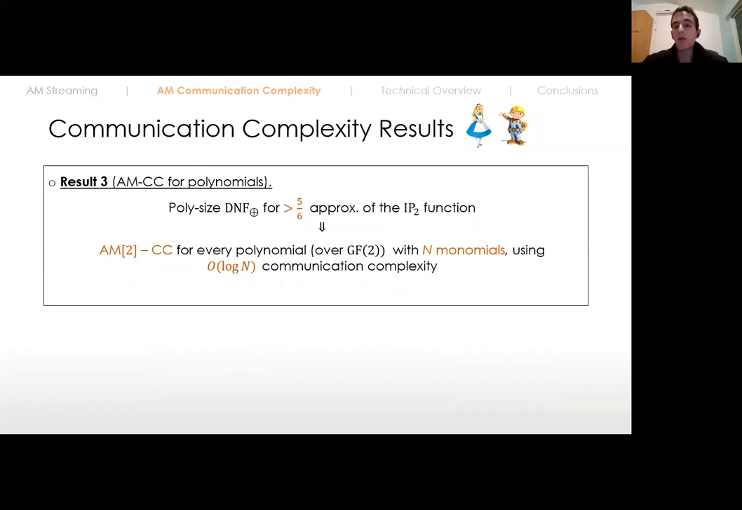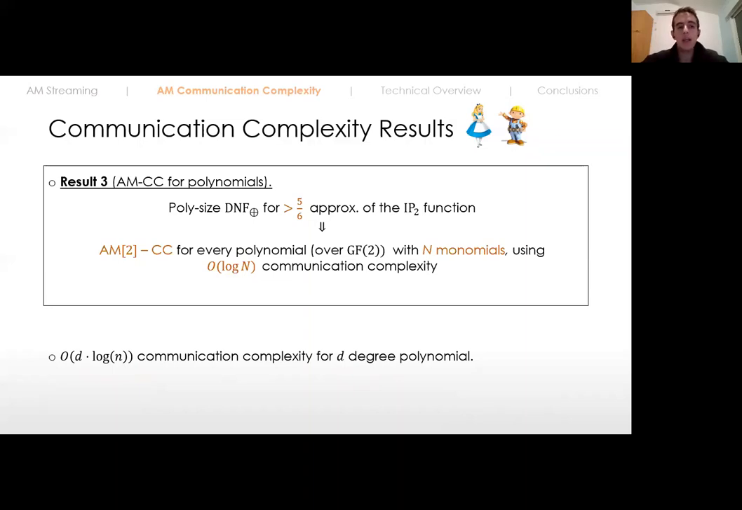If we take, for example, a polynomial with total degree d, then the communication complexity becomes d times log n, where d is the degree of the polynomial, and n is the number of bits the polynomial gets. And I want you to notice that in contrast to the protocol for polynomials that we got in the streaming model, which had d rounds of interaction, here we only have a single round of interaction.